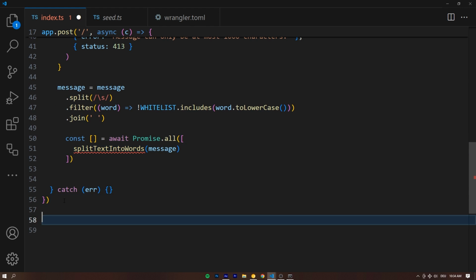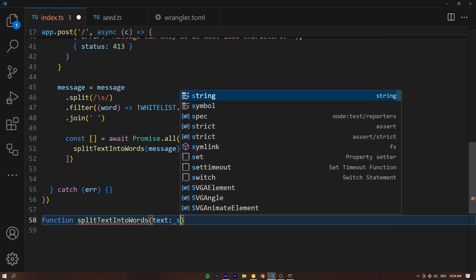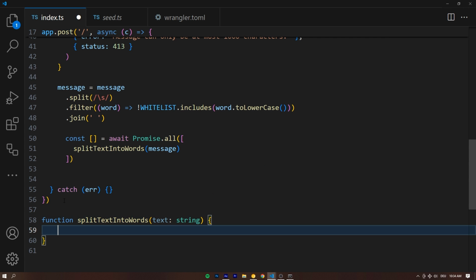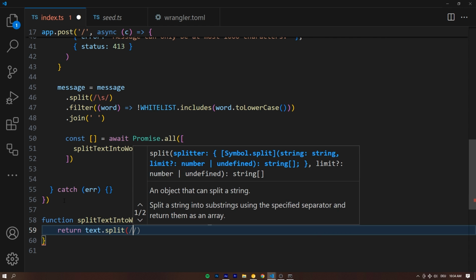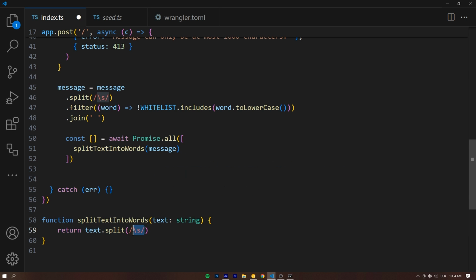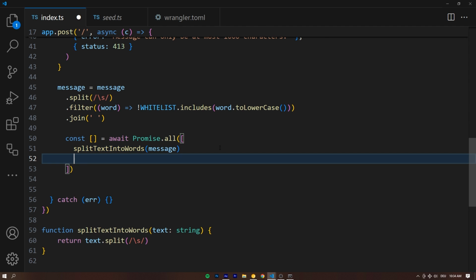Now to declare this function, let's say function splitTextIntoWords. There we go. And of course, we need to accept the text as a string in here. And this function is going to be that simple. All it does is return the text that it accepts, dot split, and we're going to split at whitespace. So at \s, which is a regular expression that basically matches any kind of whitespace. So from the text, we get back an array of strings in this case. If we hover over this, we can see that in TypeScript, an array of strings, and the same thing is going to happen for the larger chunks.